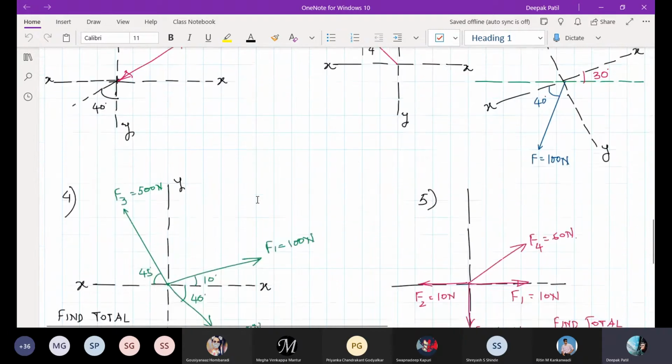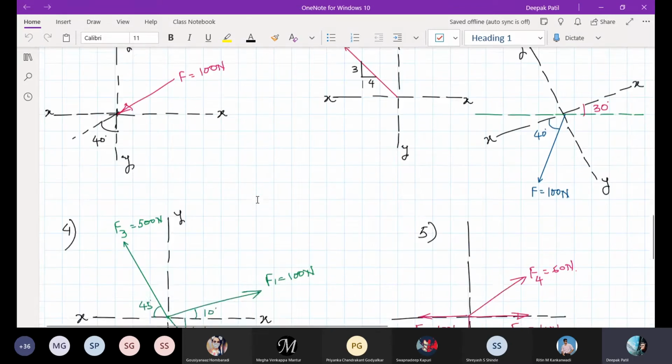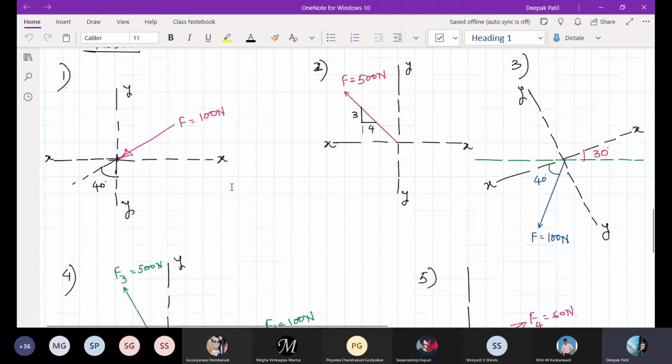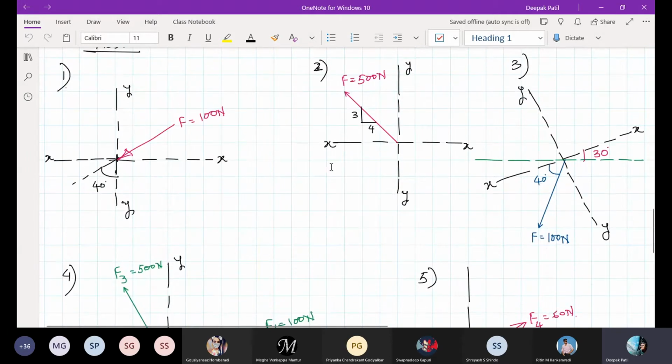Now, I think there is no issue with the first, second, third, and fourth problems. First and second are very simple, because the first is the one where I have given this angle.